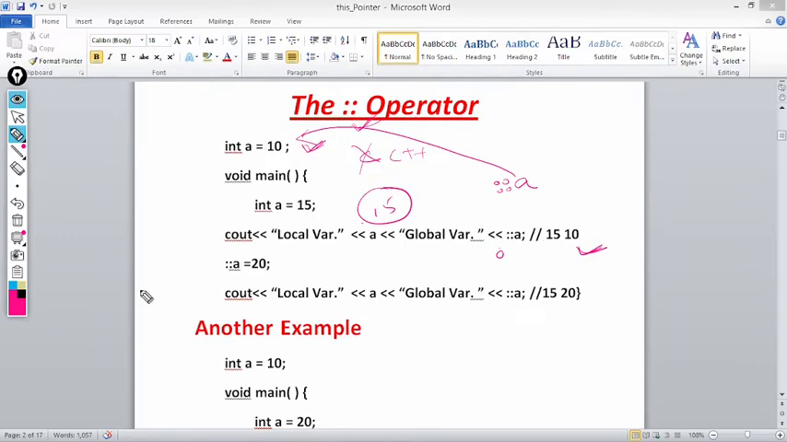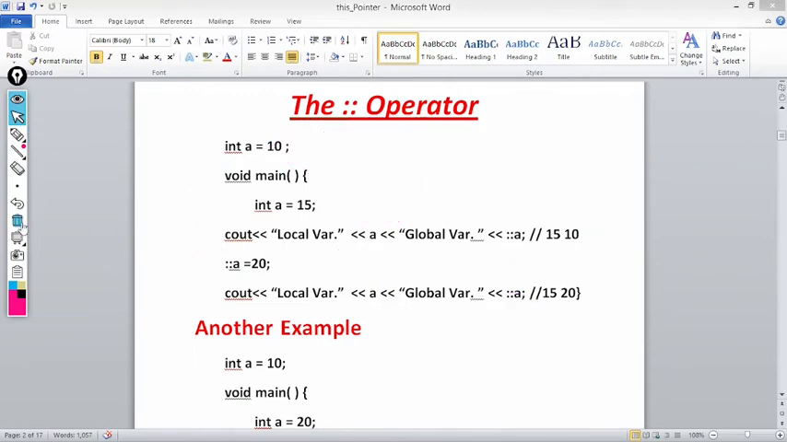Fine. Next line, when I am writing colon colon a equal to 20, if I write a equal to 20, we are referring to the local variable. But if I write colon colon a, we are referring to the global variable. So this 10 will be overridden with 20, and when I write cout less than local variable a, the output will be 15, and cout less than colon colon a, instead of 10, I will get 20. So this is how we can access the global variable in C++ if a local variable has the same name.